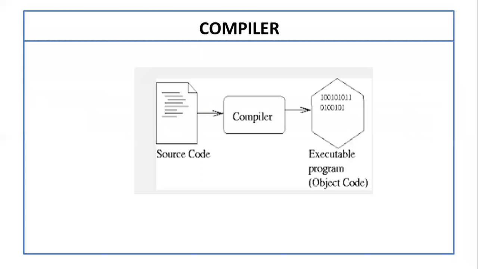Now let's see this diagram. In this diagram you can see on the left hand side we have source code, then I have used arrows to show the flow, to show the process. Then the compiler will translate the source code into the executable program, that means in machine form. You can see the numbers I have mentioned here. So this is the use of compiler, that the compiler will translate our source code into machine code.